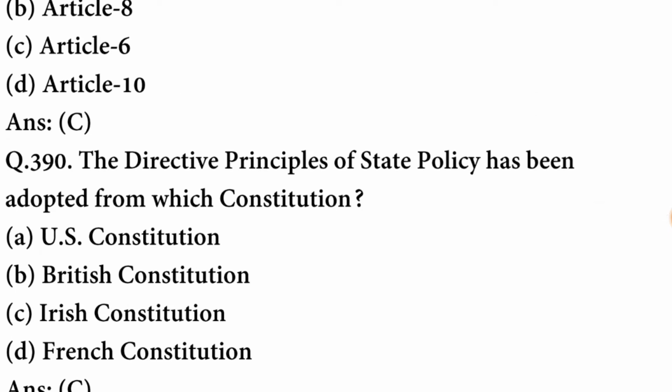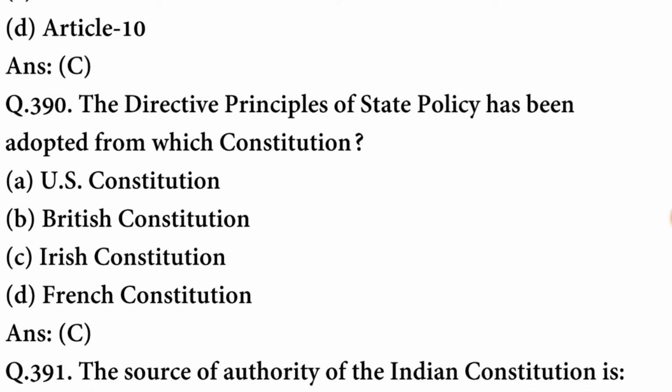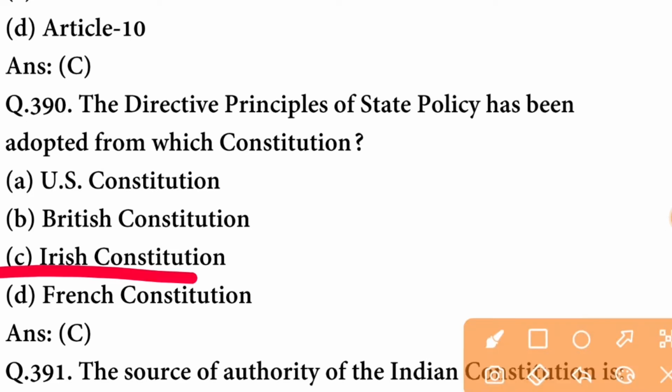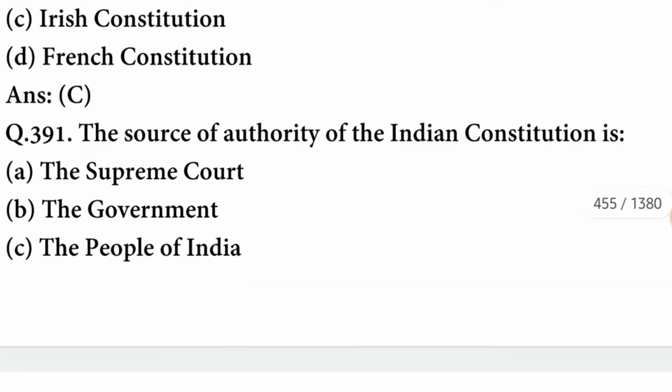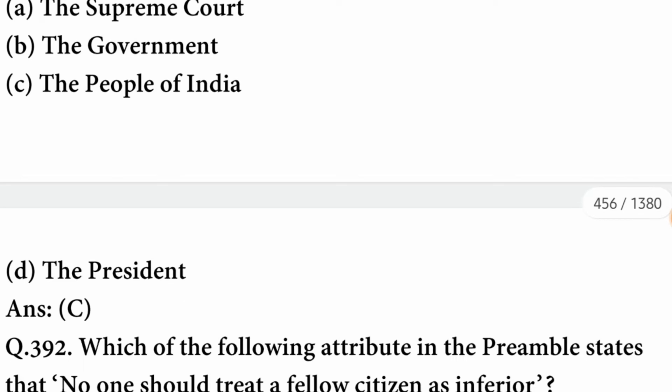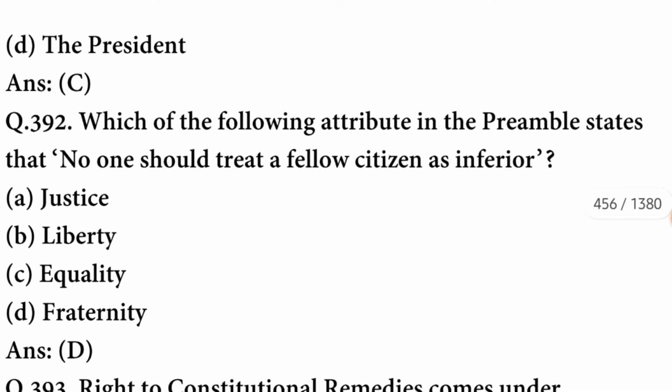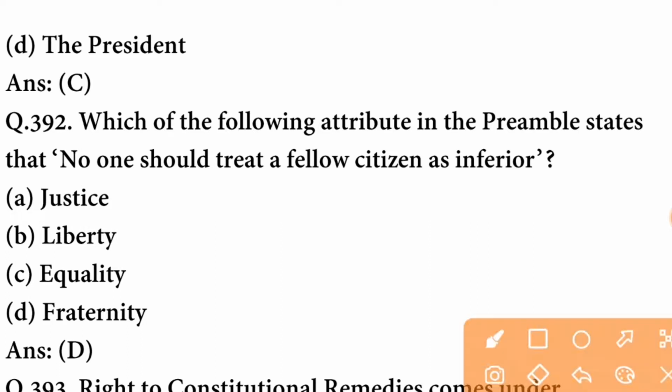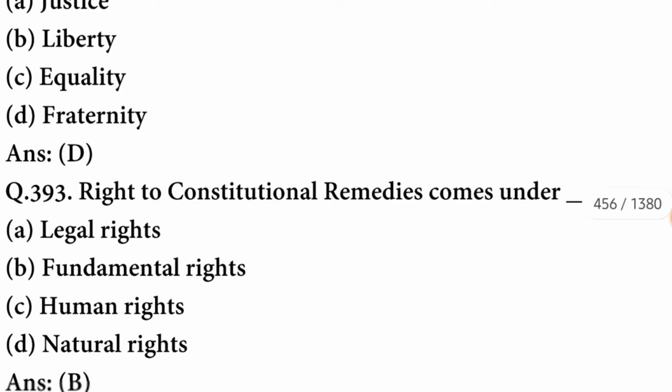The directive principles of the state policy has been adopted from which constitution? It is adopted from Irish Constitution. The source of authority of the Indian Constitution is the people of India. Which of the following attribute in the preamble states that no one should treat a fellow citizen as inferior? It is fraternity. The option is correct.